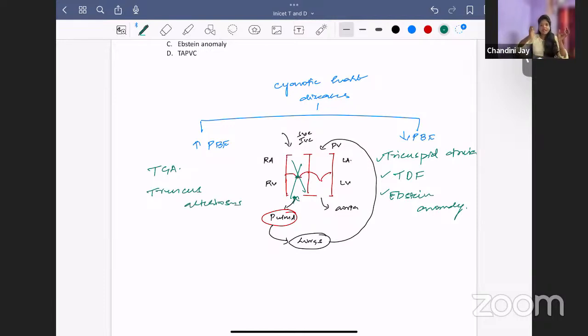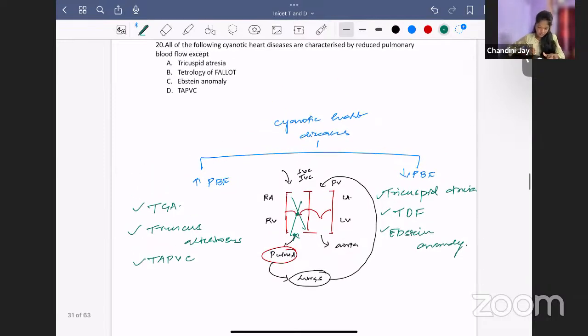The ventricles empty into a common pathway from which the pulmonary vein and the aorta emerge. So you have a common pathway which both the ventricles enter. That is truncus arteriosus. The third thing is TAPVC. What is TAPVC? Total anomalous pulmonary venous connection is called TAPVC. These three conditions have increased pulmonary blood flow.